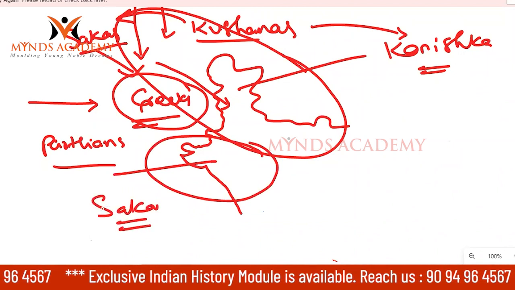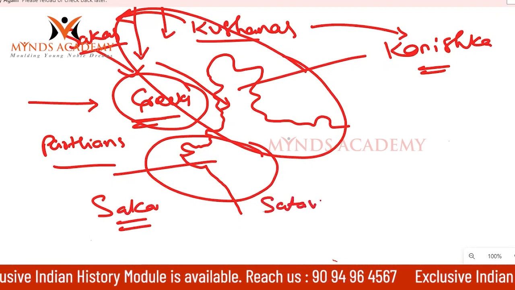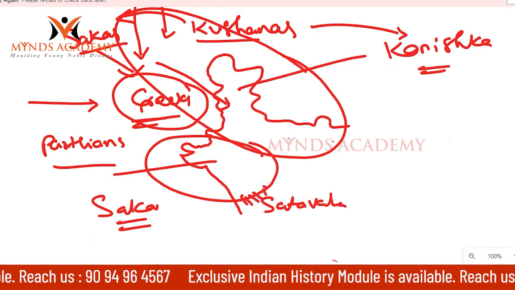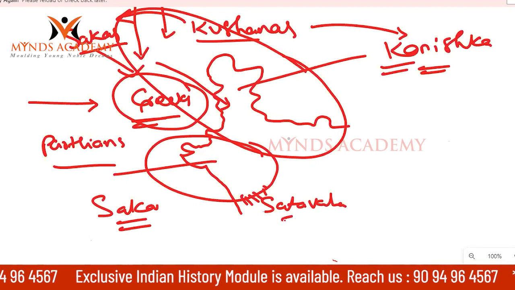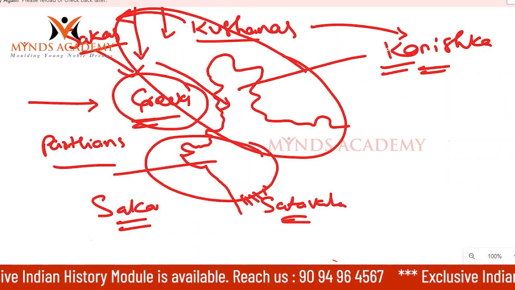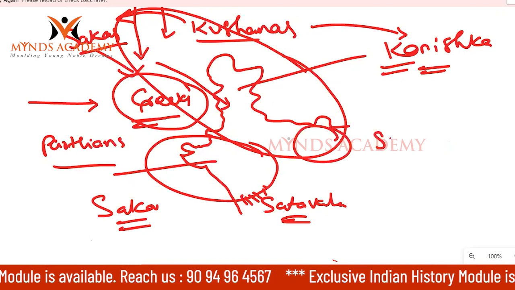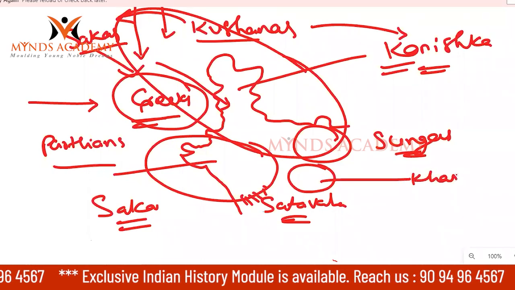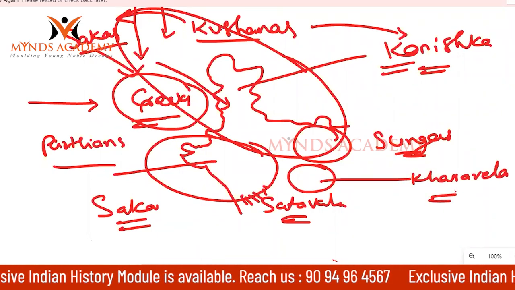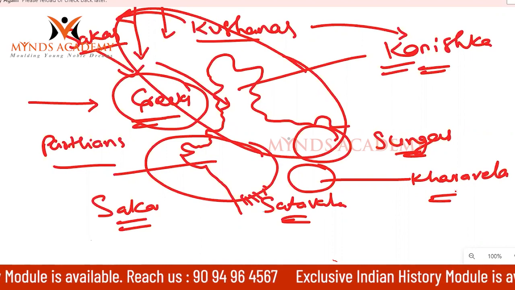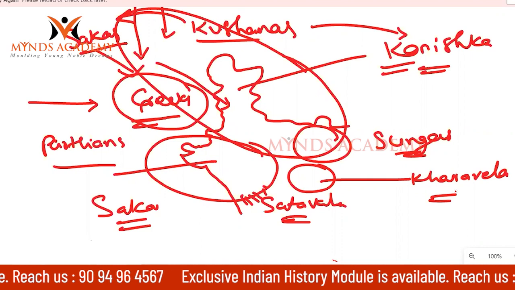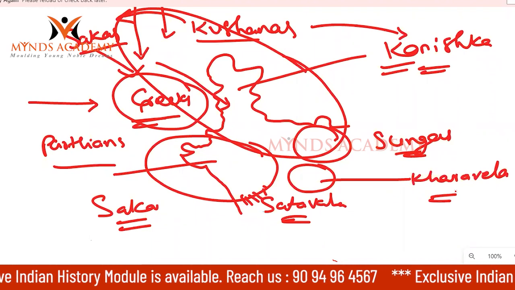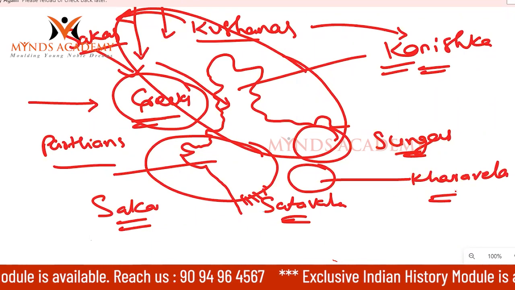Now if you see Satavahana history, Satavahanas are going to rule here. Satavahanas were constantly fighting against Shakas. Now here, these Kushanas, Kanishkas, and here Satavahanas were ruling. And before Kanishka, Kushanas were there. Here, after Mauryans, Shungas were ruling. In the Orissa region, there was a ruler called Kharavela. So after the post-Mauryan period, different Central Asian people started ruling, and different Indian rulers also started ruling. So this is how Shungas, Kharavela, Satavahanas, Shakas started ruling.